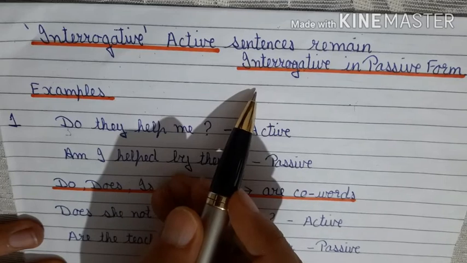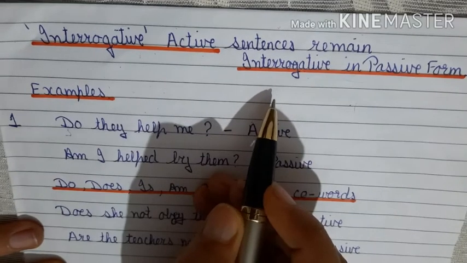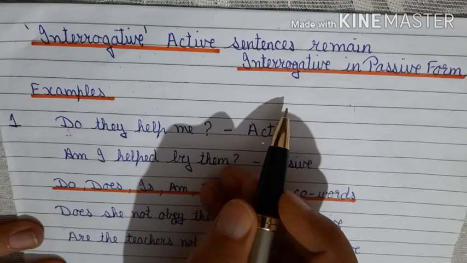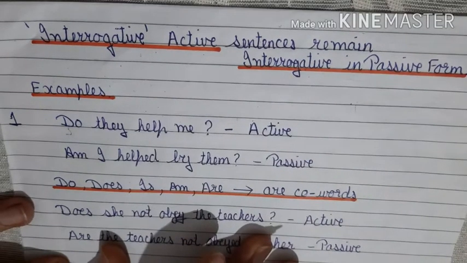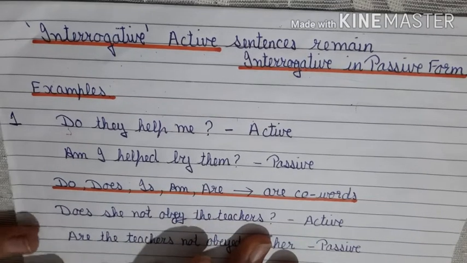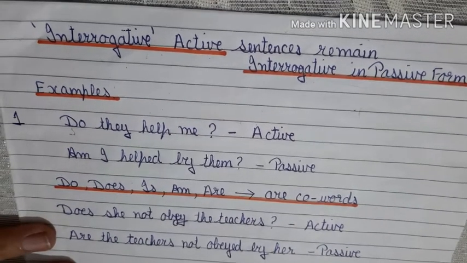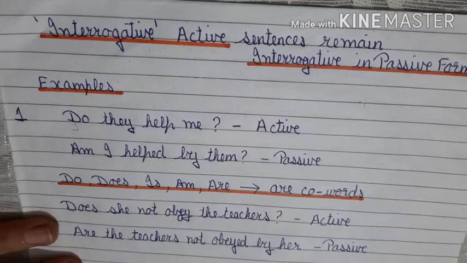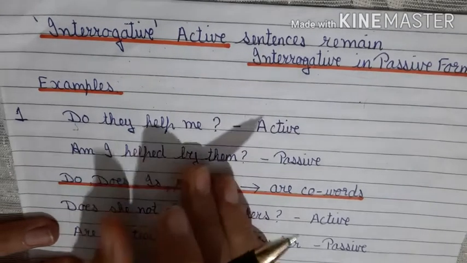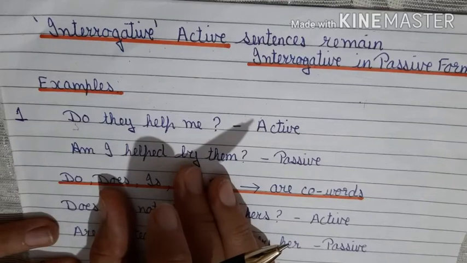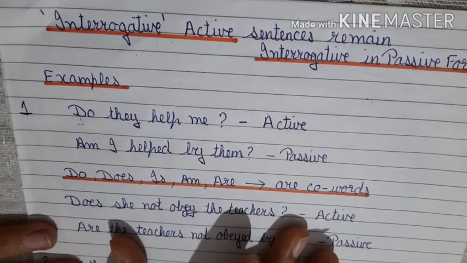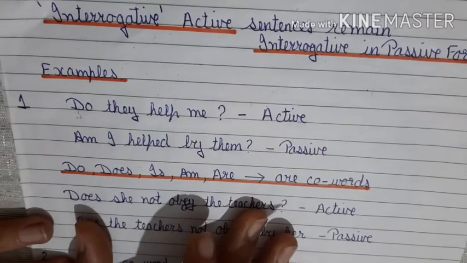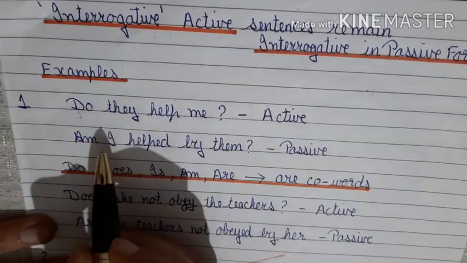First major point, its interrogative nature will remain the same. So a question mark will remain the same at the end. But there are a few words that can get changed. Students, what I'm going to explain just now is not there in any of the books in this form. As they say, every teacher has his or her own way of giving tricks and tips to learn any subject. So this is my way of explaining this point. Let's see one example over here.